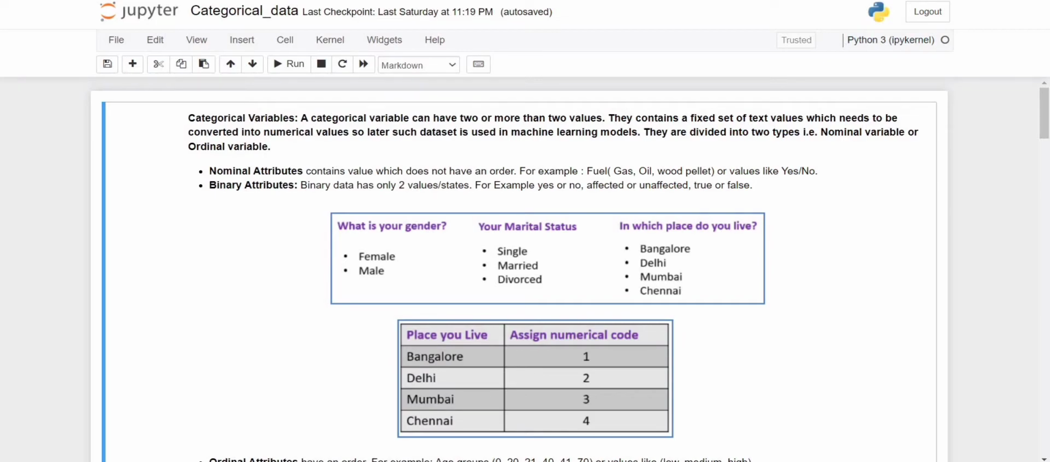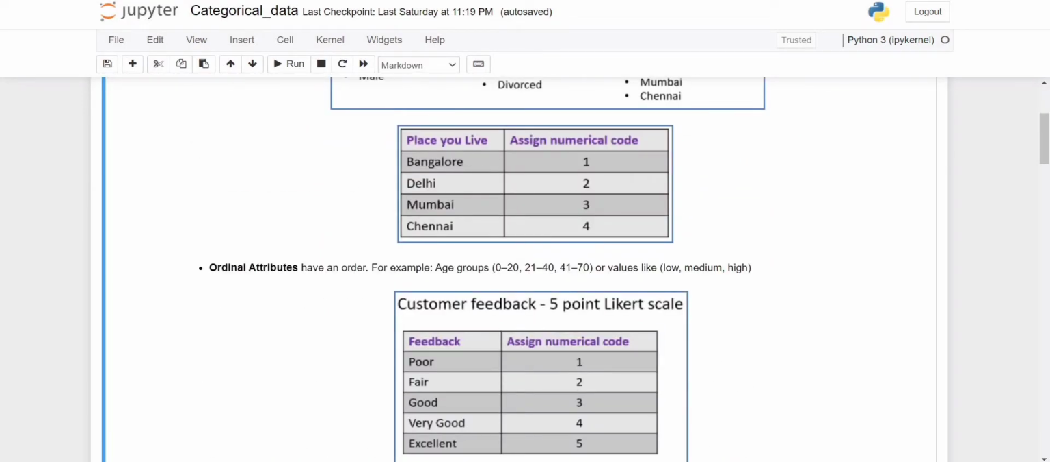And the last is the ordinal attribute. Ordinal attribute means there is some relationship between the values. What is the relationship? Suppose you have some ranges given: low, medium, and high. There is a relationship between these values, like low is less than medium and medium is less than high. So high is higher than medium and medium is higher than low. This kind of data is known as ordinal attributes.